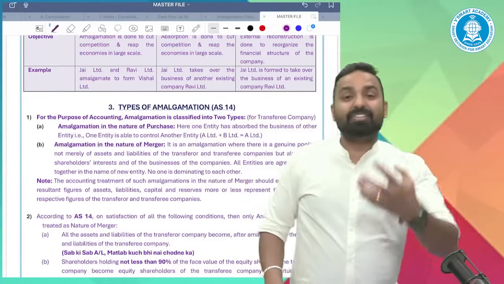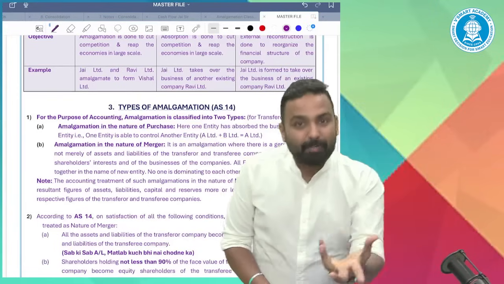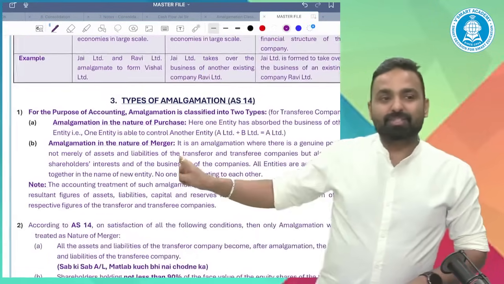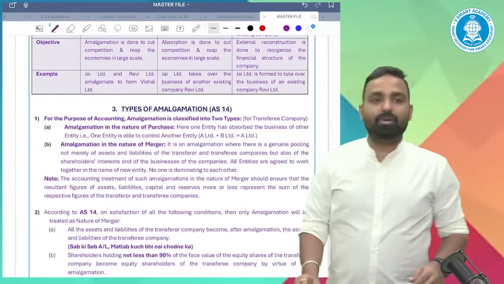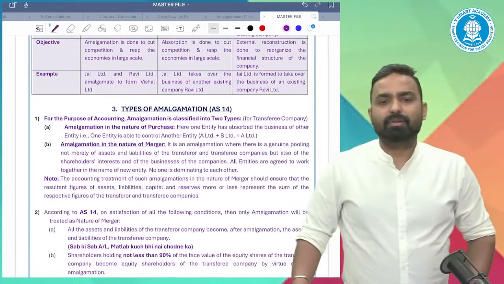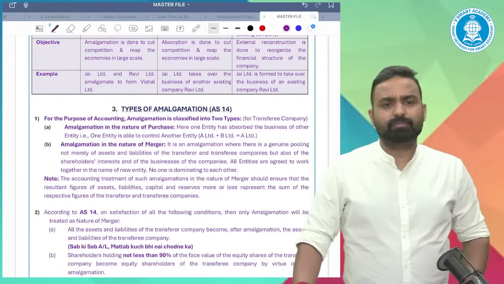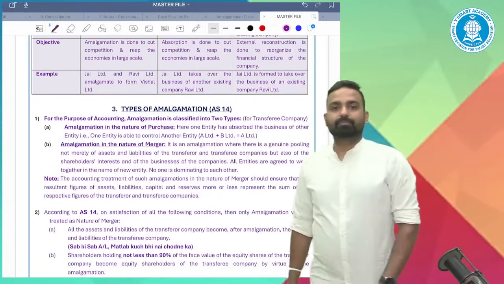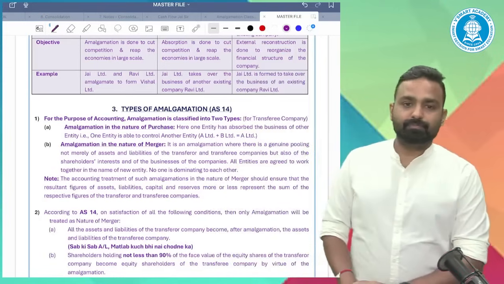So whenever there's a common decision making over the business, a common control, it's a merger. Understood this concept or not? Tell me guys, understood this concept or not? All right.